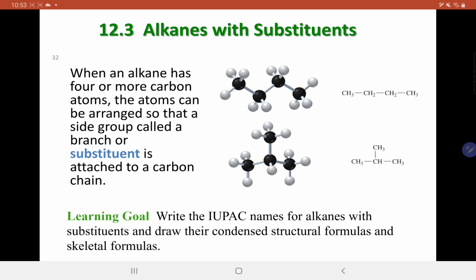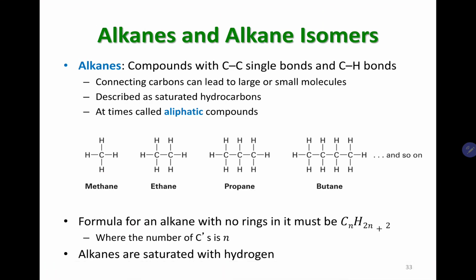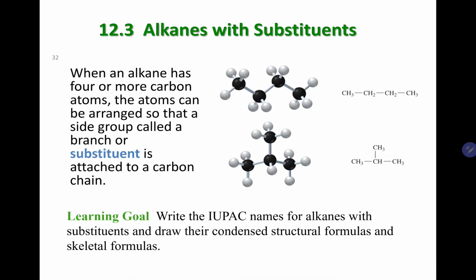Of course, in previous videos I have started discussing alkanes and how to name simple straight chain alkanes, right? So in this video we will talk about alkanes that are a little bit more complicated, mainly because these alkanes are not going to be straight chain. They are going to have some small branches coming out of the main chain, so we call them branch chain alkanes, or we say that they are alkanes with substituents.